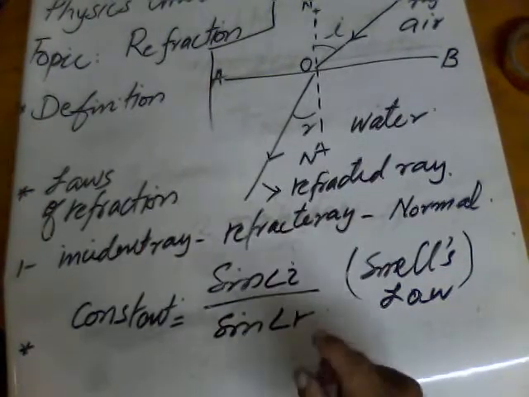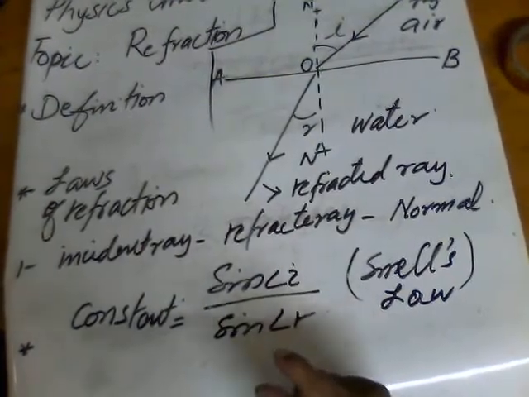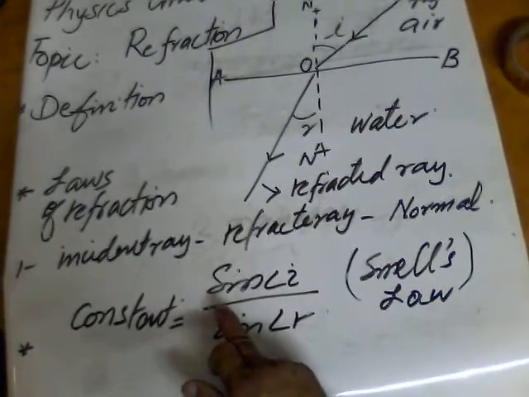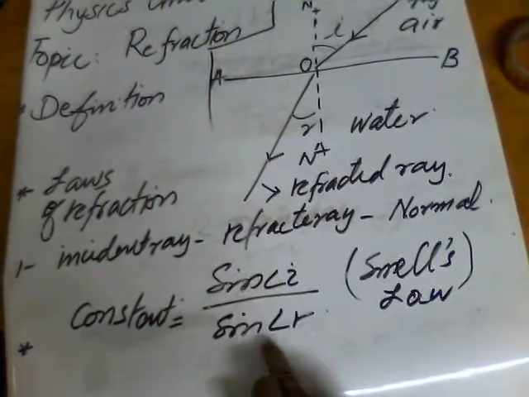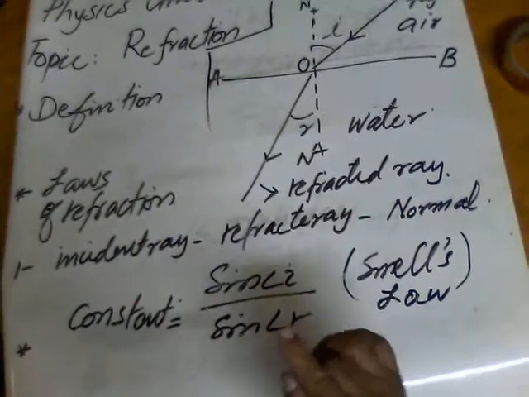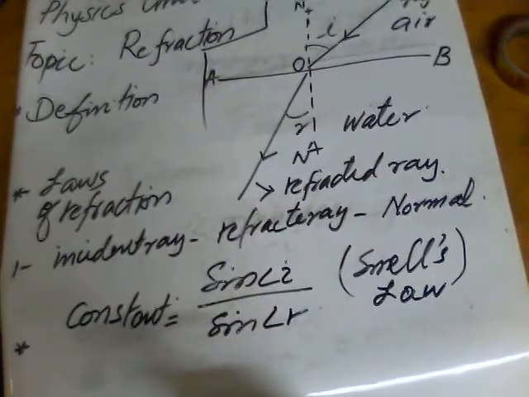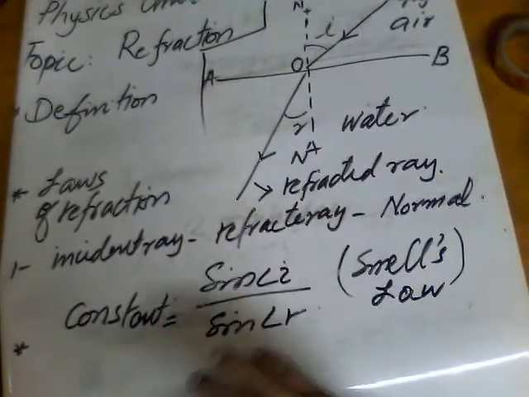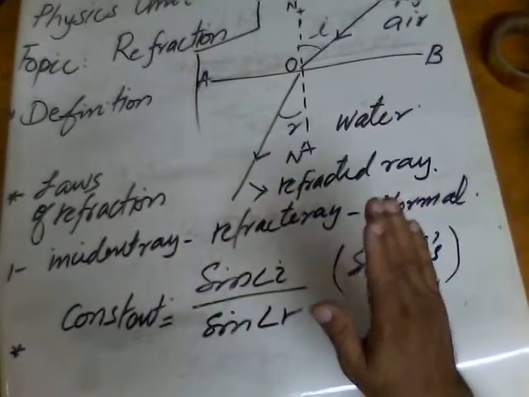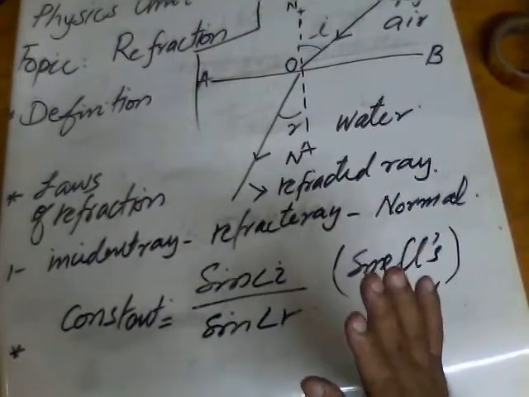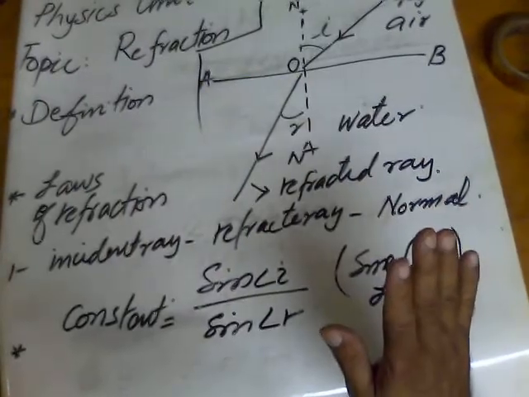Now the ratio between sine angle i and sine angle r is always constant. For glass, it remains constant. For air into water, it is constant.